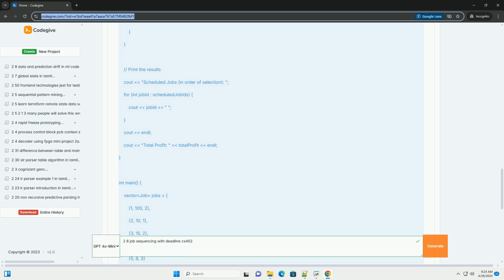The outer loop iterates through each job, n times. The inner loop iterates from the deadline down to 1. In the worst case, this loop can iterate up to the maximum deadline, let's denote it as d. Therefore, the overall time complexity is O(n log n) plus O(n * d).